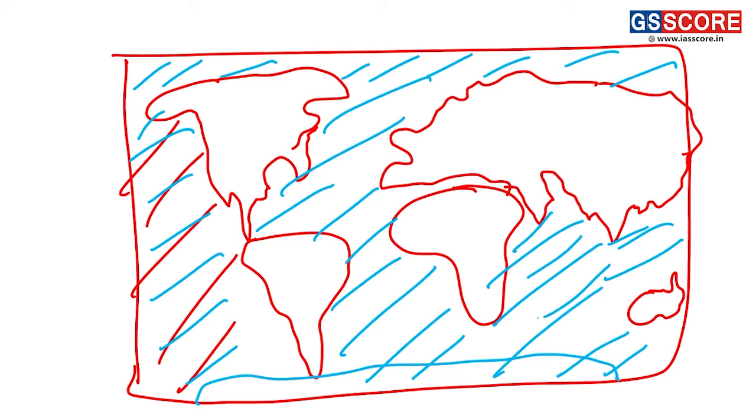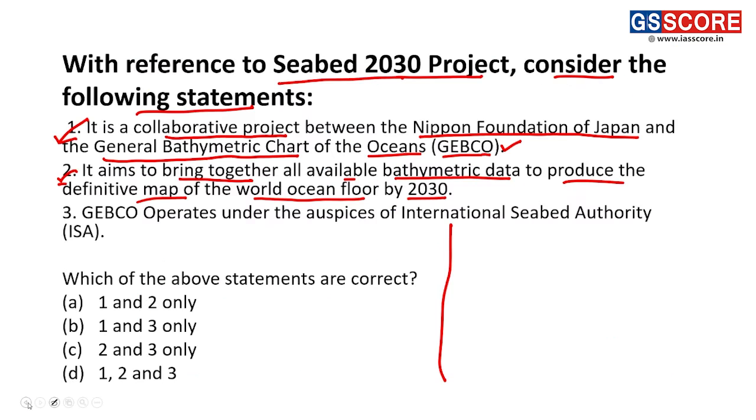This will be mapped throughout the world, and a world map of the ocean floor will be made by 2030, and this is the aim of the Seabed 2030 project. Thus statement 2 also becomes a correct answer.